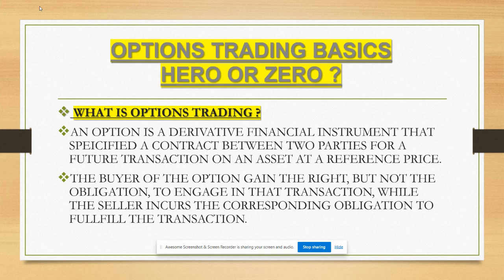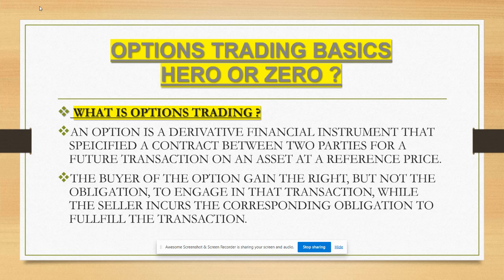Okay, now what is options trading? An option is a derivative financial instrument that specifies a contract between two parties, a buyer and a seller, for a future transaction on an asset, that is a stock or a commodity, at a reference price. The buyer of the option gains the right but not the obligation, because he pays the premium and does not pay the full amount. So that is the understanding.